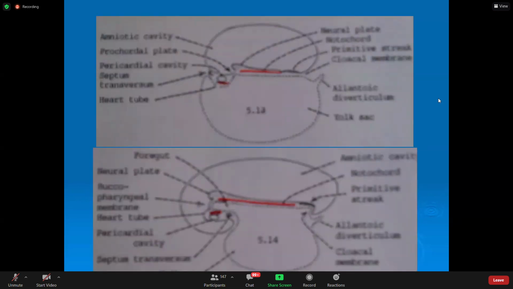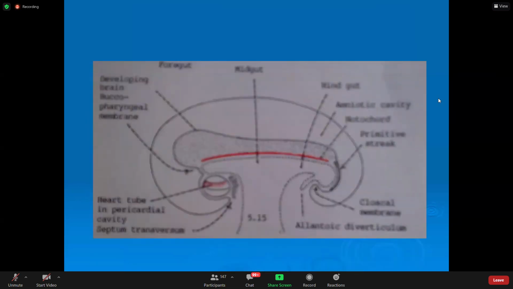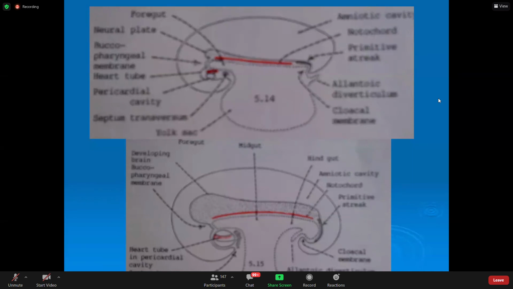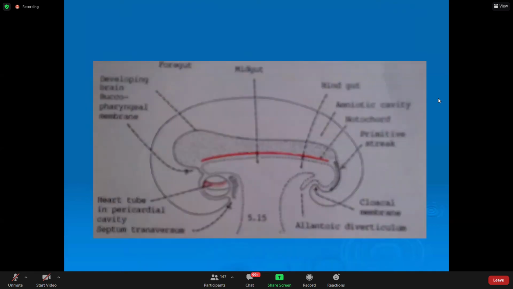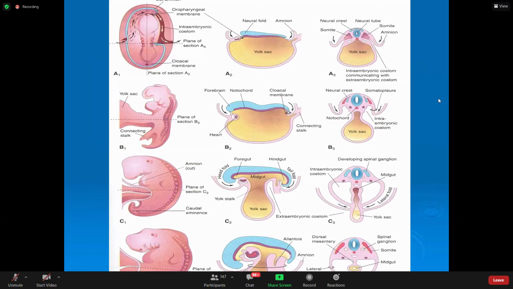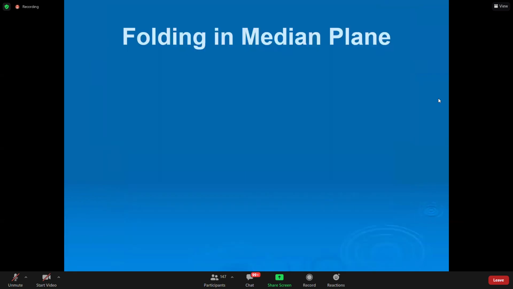Okay, now coming to head and tail fold. Now this is how the head and tail fold will occur. This is head folding, head and tail end. And the head will come like this, down and down. Tail will also come like up and up. This is how head folding, tail folding will occur. This diagram it will be more clear.